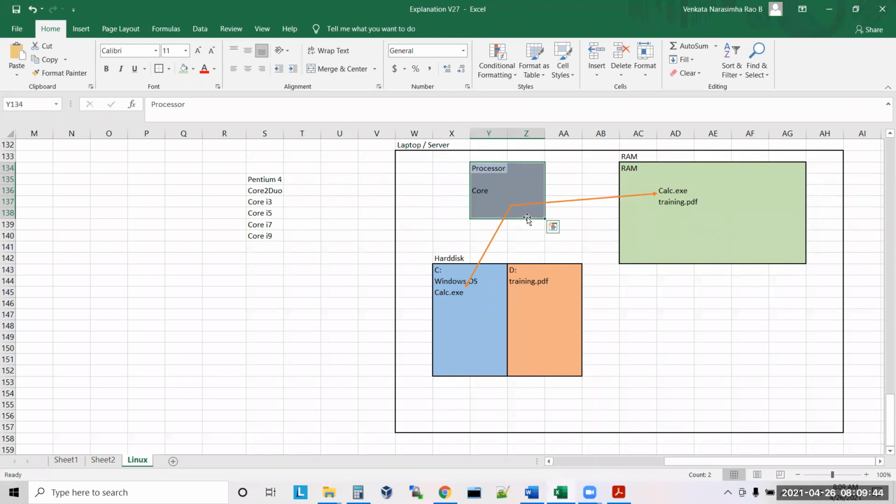running their program. One person is opening a PDF, one person is opening Excel, one person is opening a calculator, one person is opening some other thing. Understand? One person is running a Java program, one person is running a Hadoop program, one person is running a C program. So at the end of the day, anybody running any program on this laptop or server, that should be taken care of by one core. So now tell me, if 10 people are there, all 10 people's work is taken care of by one core, correct or not?